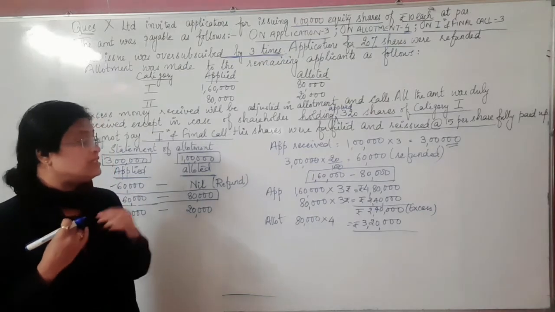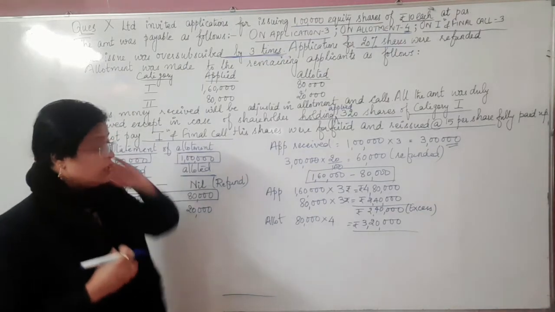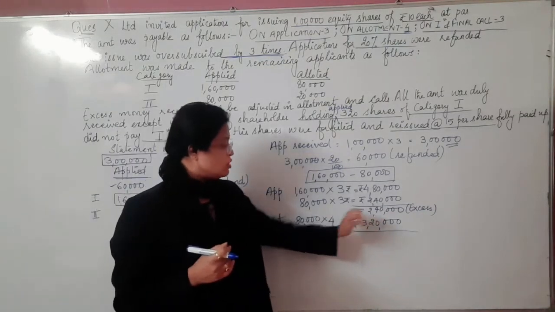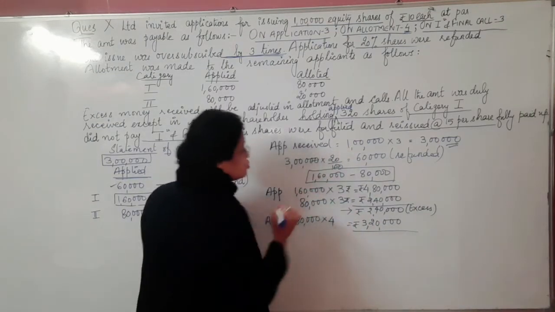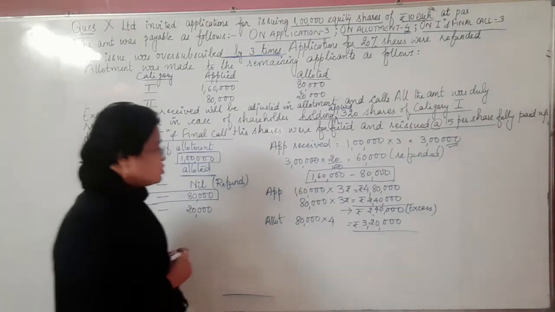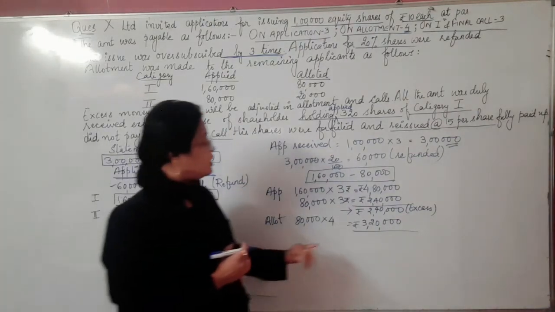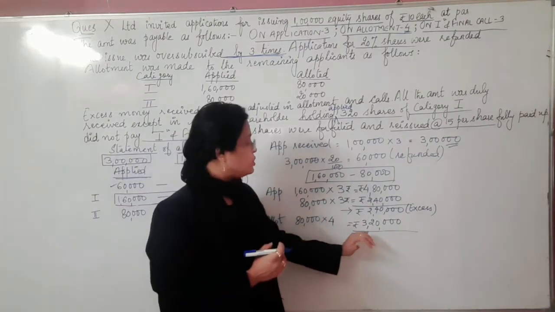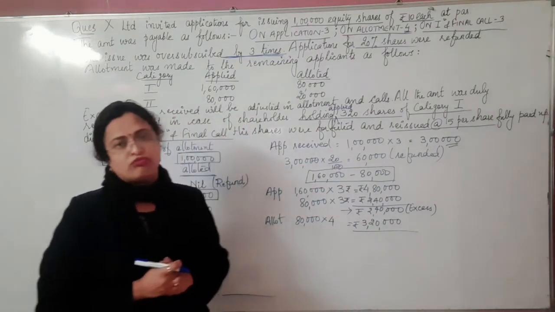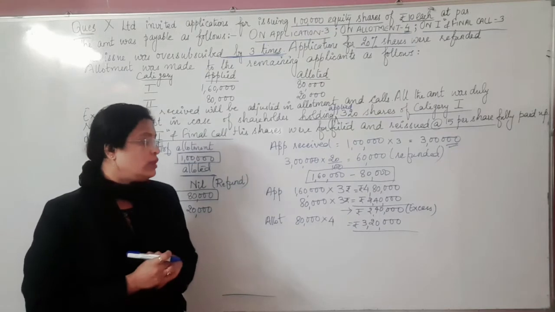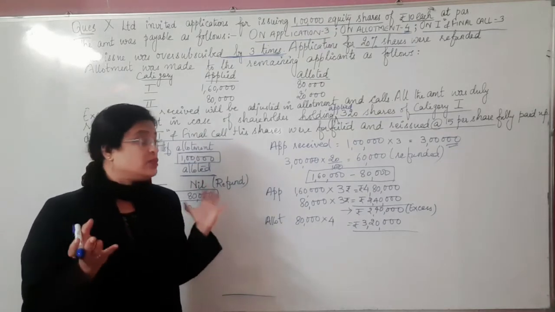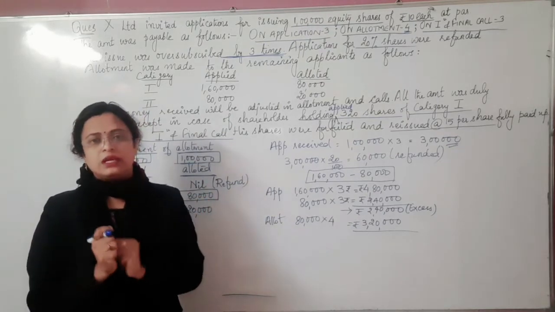So you can see here that the old amount, the amount received in advance earlier, is how much? 2,40,000. Okay, so in case of an allotment, the shareholder has to bring how much? 3,20,000 minus 2,40,000 only. Got it here? So in the question we need how much amount we are adjusting in allotment.